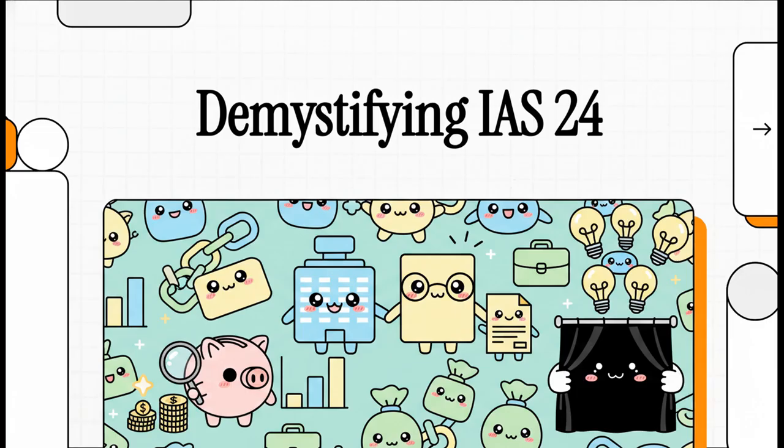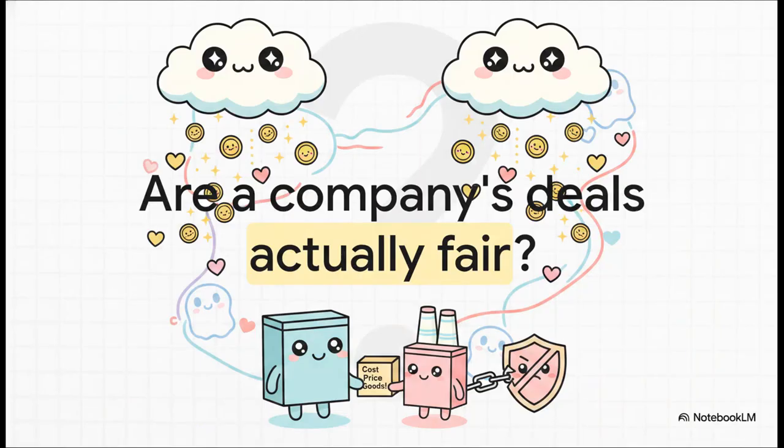So our goal today is to demystify how international accounting standards actually force those potentially hidden relationships right out of the shadows. So here's the big question. How do investors really know if a company's deals are actually fair? It's a massive challenge. To get it, we really have to understand the concept of hidden influences.